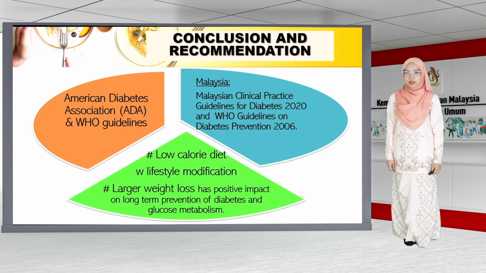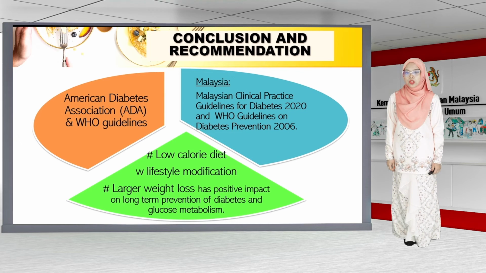As the conclusion and recommendation, this scoping review identified that most trials and studies use American Diabetes Association and WHO guidelines for the definition of impaired fasting glucose, impaired glucose tolerance, and prediabetes state. In Malaysia, 2 major guidelines which are available are the Malaysian Clinical Practice Guidelines for Diabetes 2020 and WHO Guidelines on Diabetes Prevention 2006. Energy reduction or low-calorie diet coupled with lifestyle modification has been emphasized in nearly all major studies and guidelines.